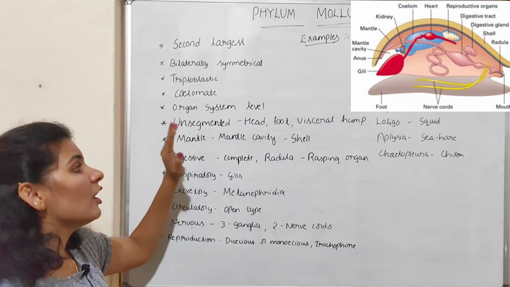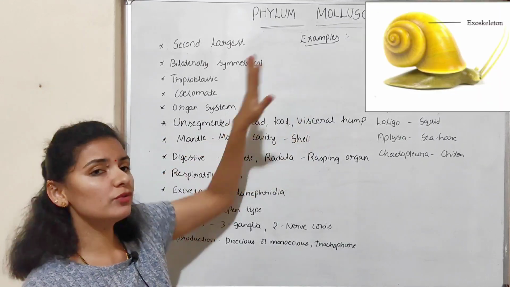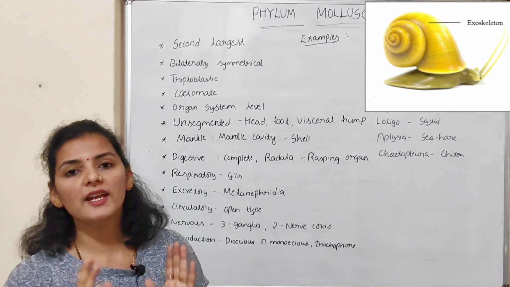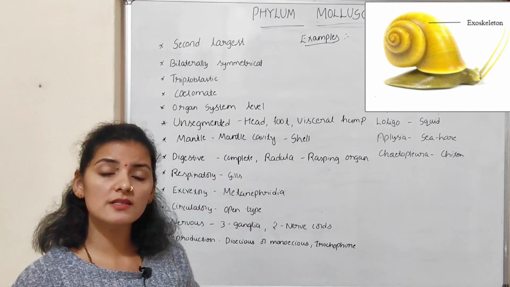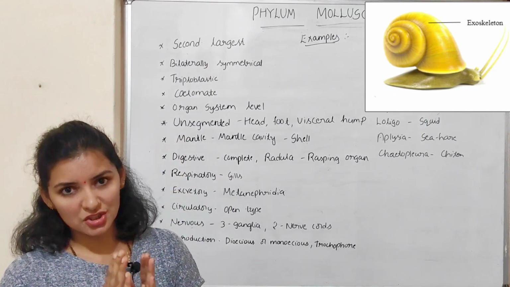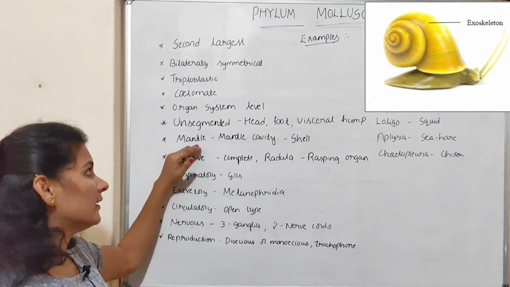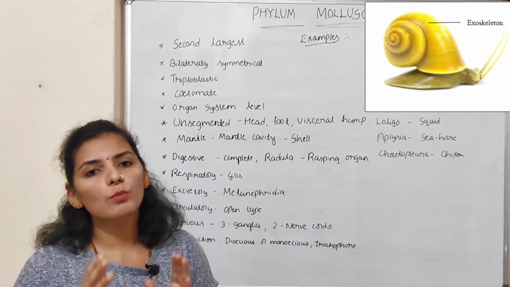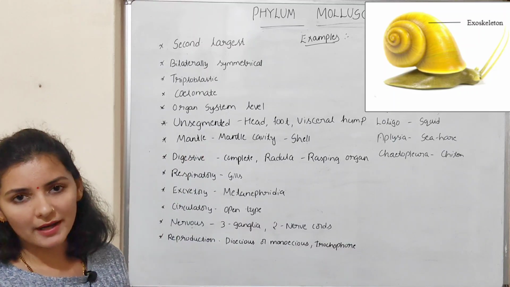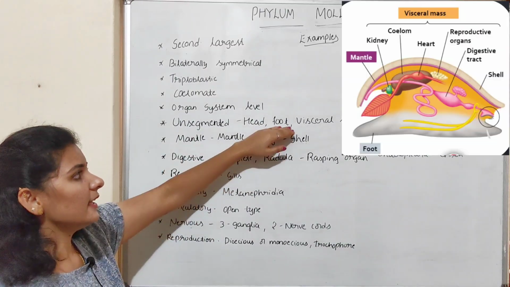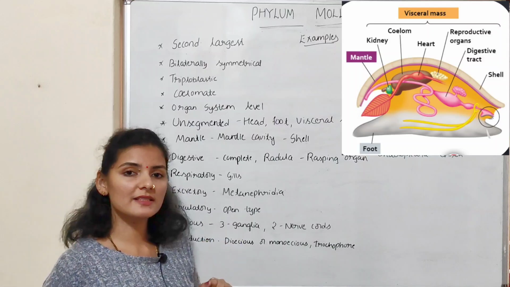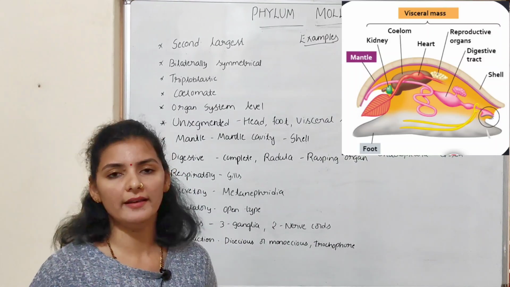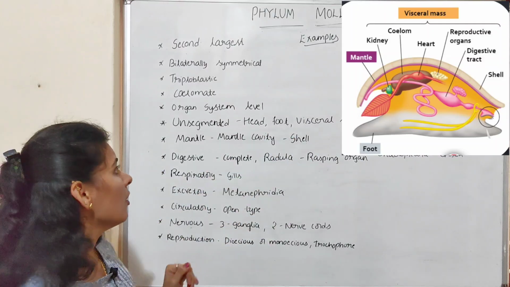And it is this mantle which produces the shell. So the body of the mollusk is covered or protected by one or more calcareous shells, made up of calcium carbonate, which are produced by the mantle itself. Next is the foot. The body of the mollusk has a highly muscular ventral foot which helps in swimming, crawling and digging. So that is about the different parts of the body of the mollusk.